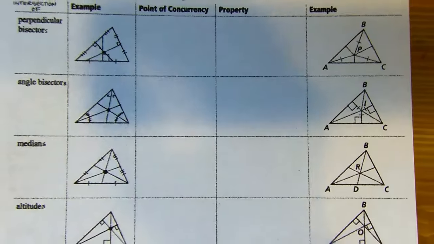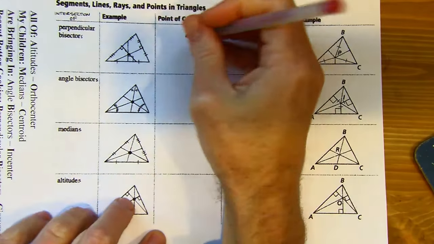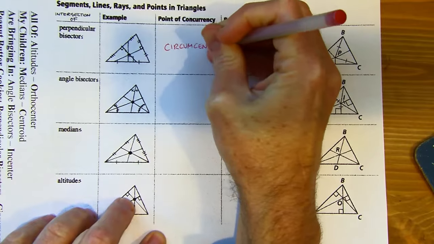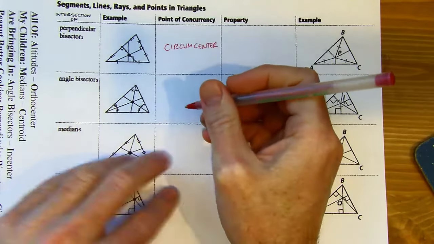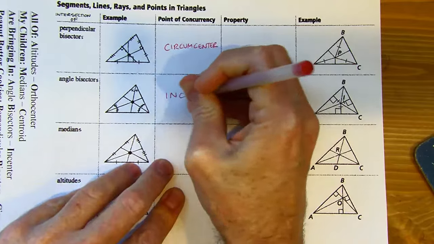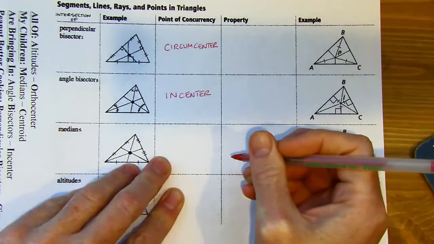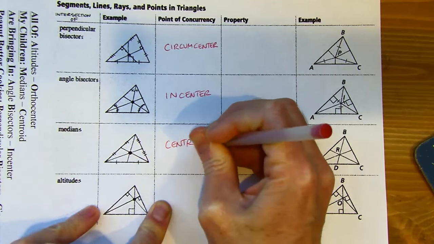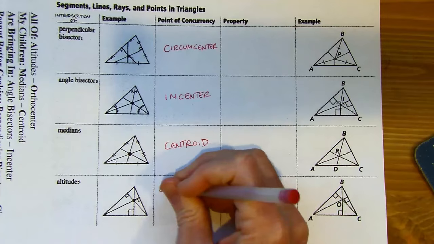The perpendicular bisectors, where those meet, is the circumcenter. That was the first one I covered. The angle bisectors meet at the incenter. These two were both from the last section, 6.2. And then today the medians meet at the centroid, and the altitudes meet at the orthocenter.